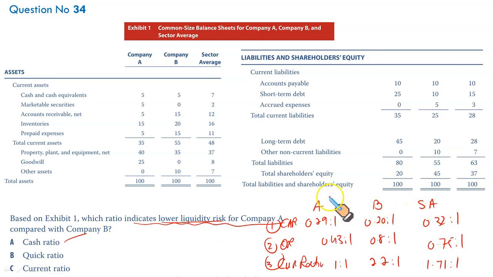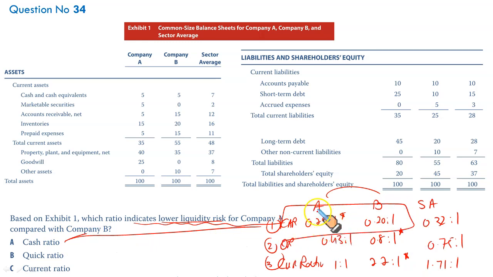If you compare these two, A versus B, A has a better cash ratio, the quick ratio is better for B, and the current ratio is also better for B. So comparing just on cash ratio, company A appears to have lower liquidity risk than company B. The other ratios, quick ratio and current ratio, are not comparatively good. B has a better quick ratio and current ratio, whereas cash ratio is better for A. So it means compared to A versus B, A has low liquidity risk for cash ratio. That makes A the correct option. And that completes your EOC.